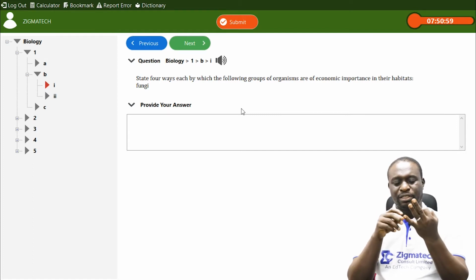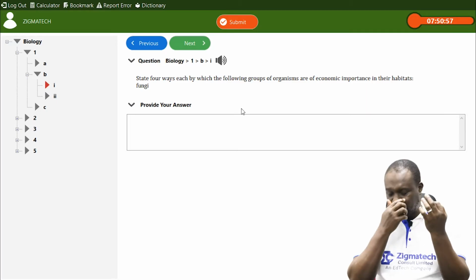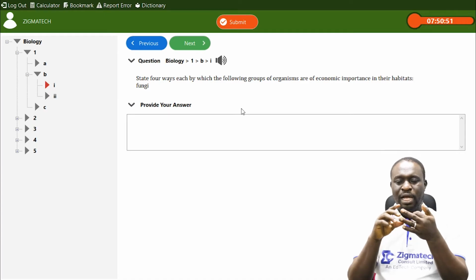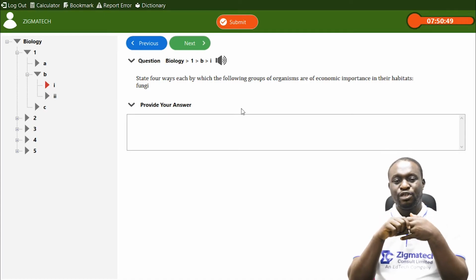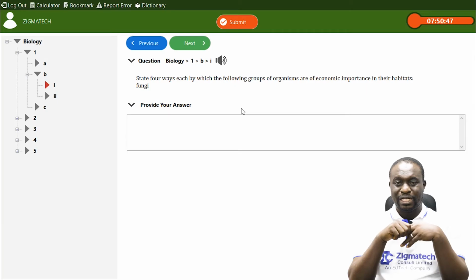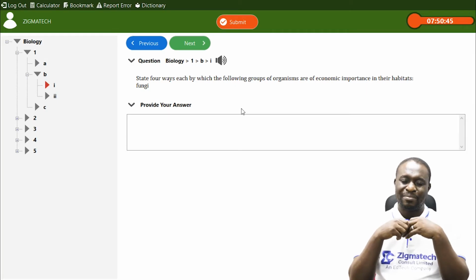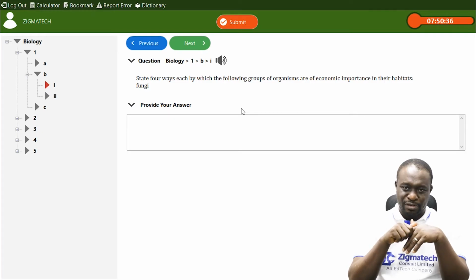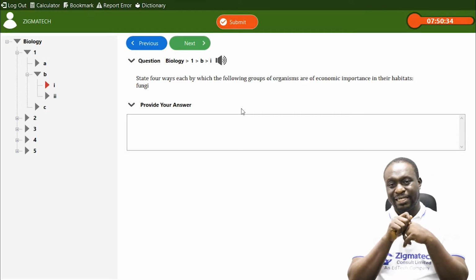So I repeat, number 1, they can cause disease. Number 2, they serve as a source of food. And then number 3, they can be used in the process of fermentation. And then number 4 is that they can be used to produce drugs, mostly antibiotics. We have penicillin.